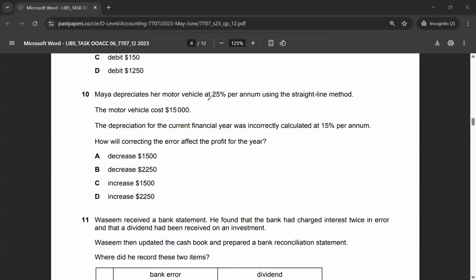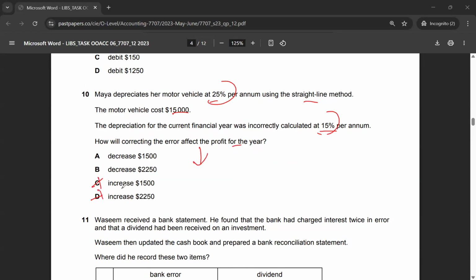Maya depreciates her motor vehicle at 25% per annum using the straight line method. The motor vehicle cost is $15,000. The depreciation for the current financial year was incorrectly calculated at 15% per annum. How will correcting the error affect the profit? It should be 25%, but it has been recorded at 15%.